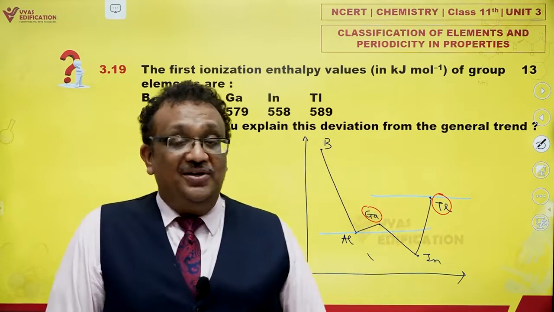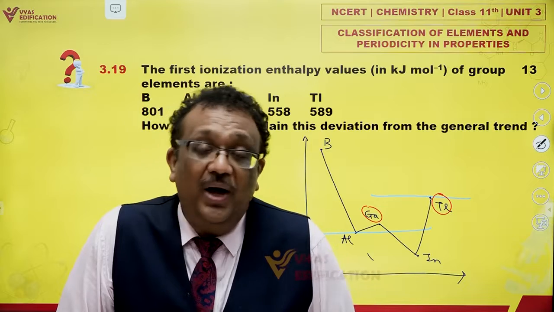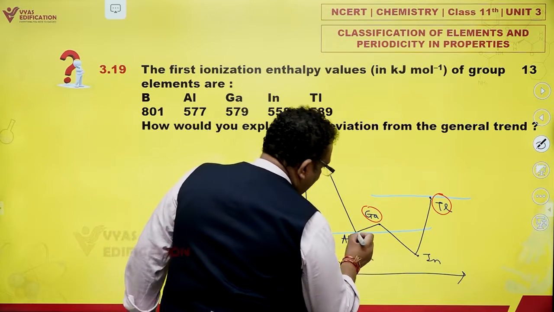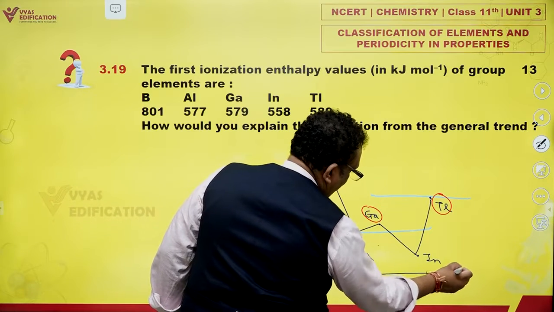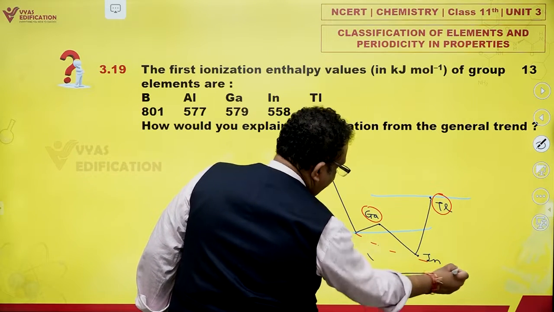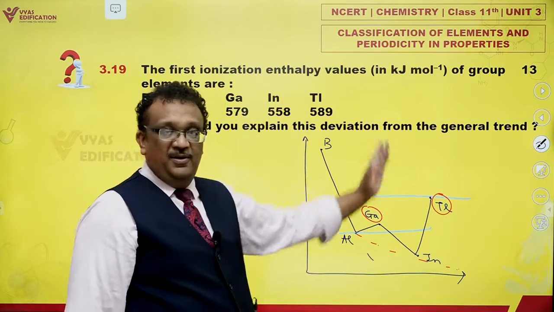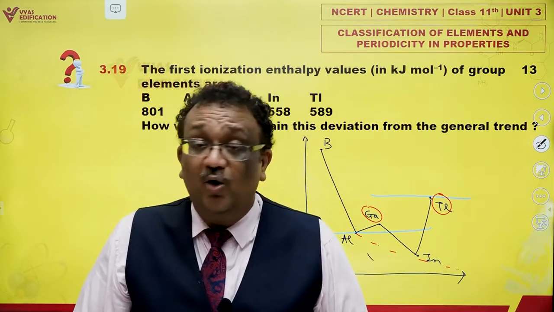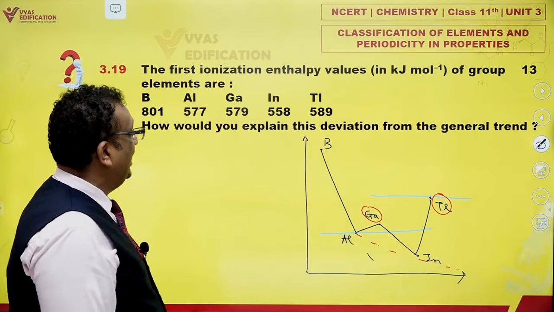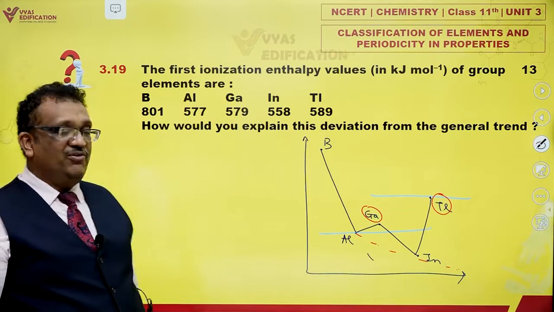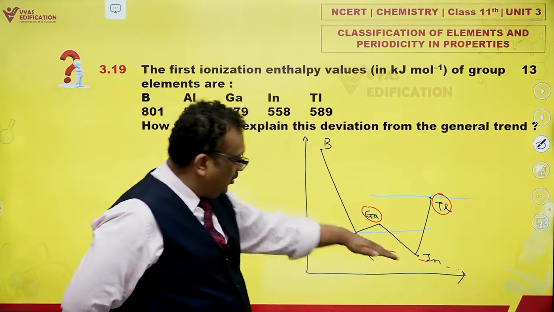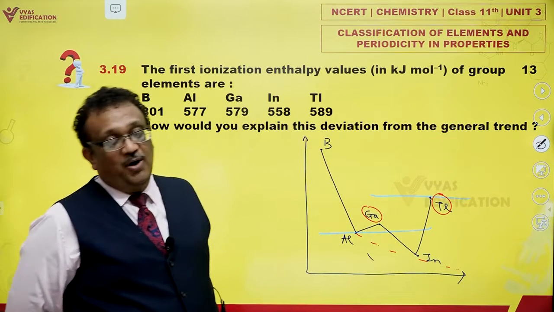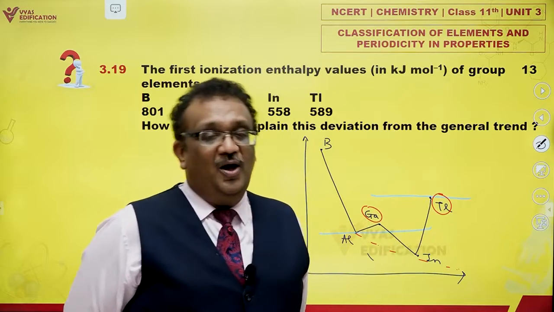This gallium-thallium is a dangerous business, and the question is, why does this anomaly happen? Why is it that gallium and thallium, which you might have expected to be somewhat like this, just go up from their regular values? And how do we explain this deviation of gallium and thallium from the general trend? The general trend is that down the group it should decrease. It is decreasing for boron, aluminium and indium. The problem is with gallium and thallium. How do we explain this?